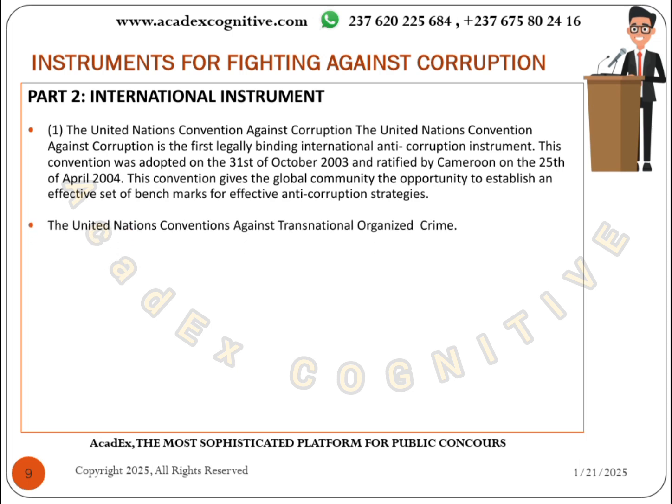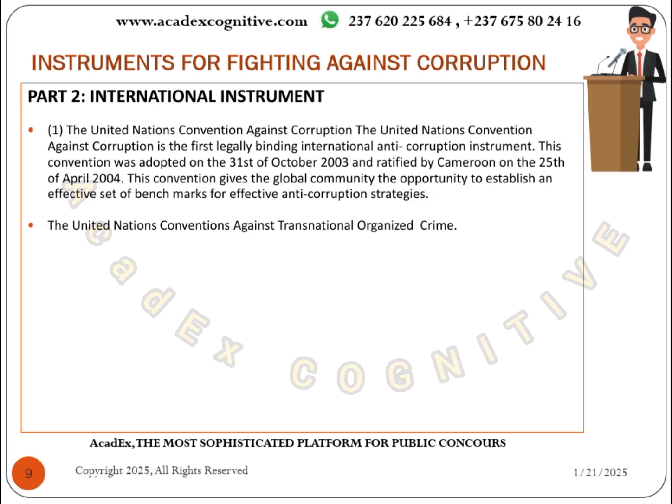The United Nations Convention Against Corruption is the first legally binding international anti-corruption instrument that fights corruption worldwide. This convention has been ratified by Cameroon as well. It was ratified by Cameroon on the 25th of April 2004.